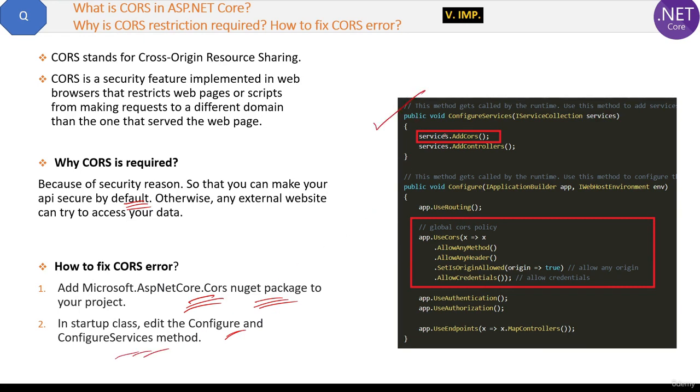First, add the AddCors service in ConfigureServices and then call the middleware UseCors method like this in the Configure method. This will make sure that any cross-domain application can access your application now. Okay, so that's how we will fix the CORS error. So now you know what is CORS, why it is required, and how to fix it if you do not need it.